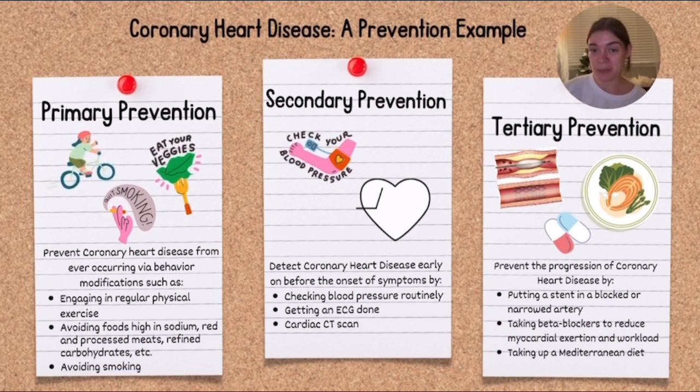And then for tertiary prevention, it's all about how the disease is currently present, but we want to prevent it from getting worse. So we do that through medical interventions, such as taking beta blockers, changing our diet to a more Mediterranean-based diet, or becoming more active, and putting a stent in a blocked artery through surgical intervention.